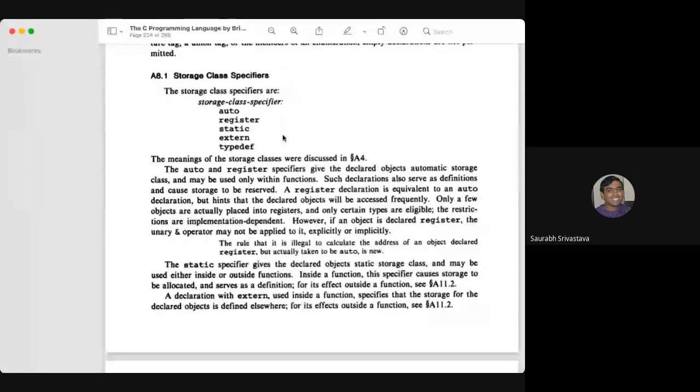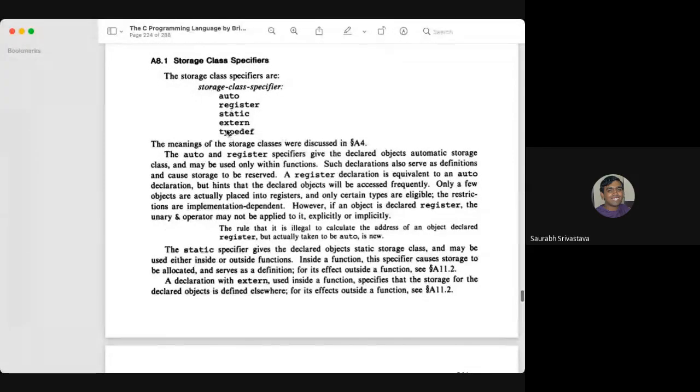I'm just going to show you this particular appendix. It is A8.1 in your book, and this tells you the storage class specifiers: auto, register, static, extern, typedef. We'll discuss typedef after we have done the structures part.